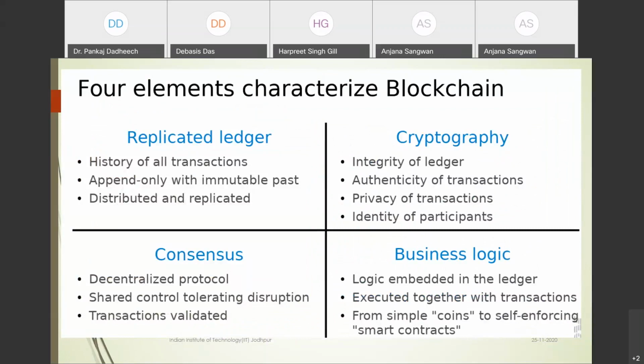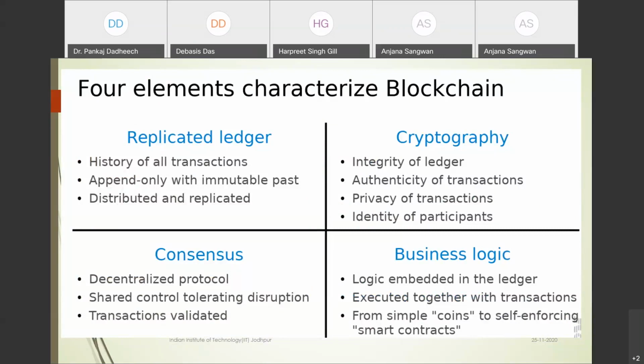Okay, basically the storage related, where all transactions are stored. Cryptography means integrity of the ledger, authenticity, privacy. Consensus protocol, consensus means the agreement between the participants. It is also a decentralized thing, and business logic.